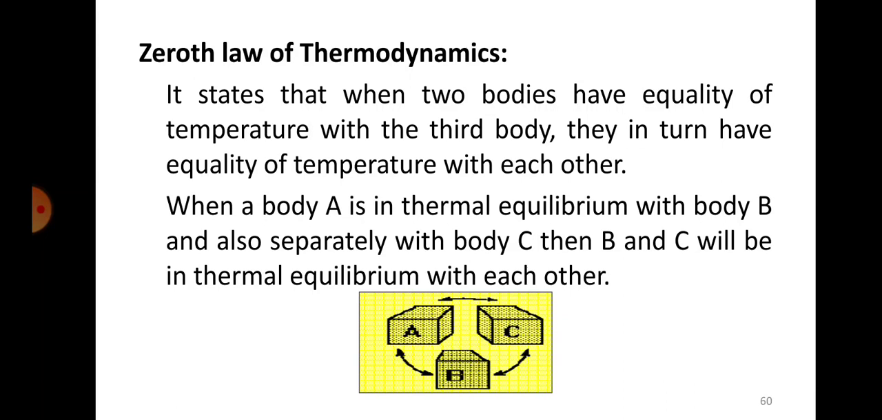So the first one is the zeroth law, and there is something interesting about this zeroth law. Why is it called the zeroth law? Why not have the first law directly? If you see Newton's laws of motion, we have them starting from the first law and then the second law and so on, right? So we don't have a zeroth law anywhere. So why do we have a zeroth law in the case of thermodynamics?